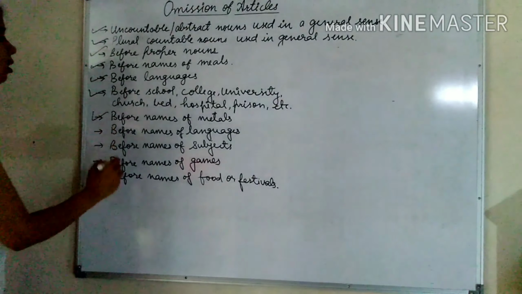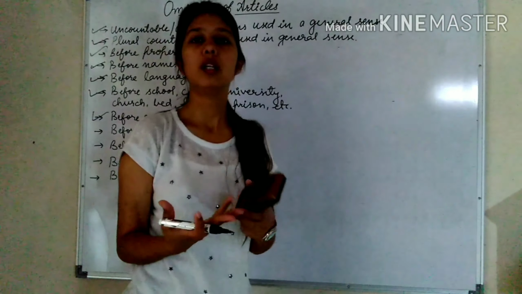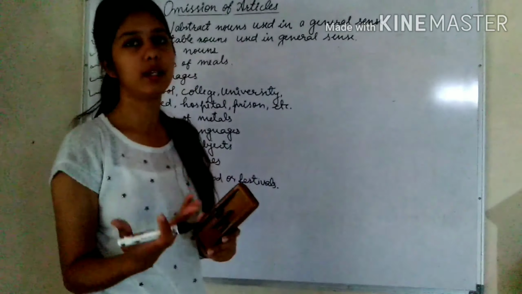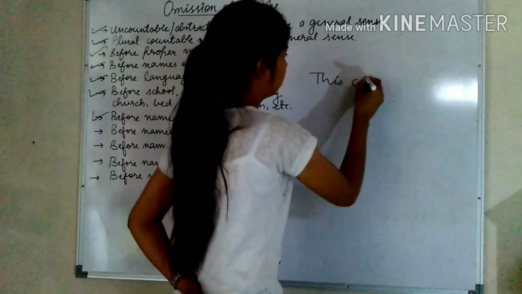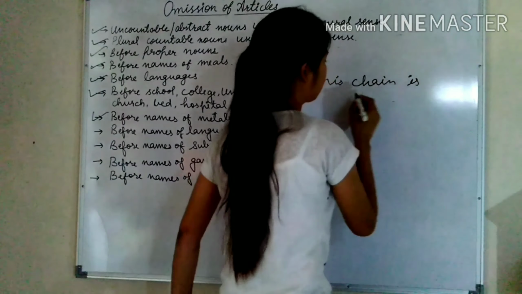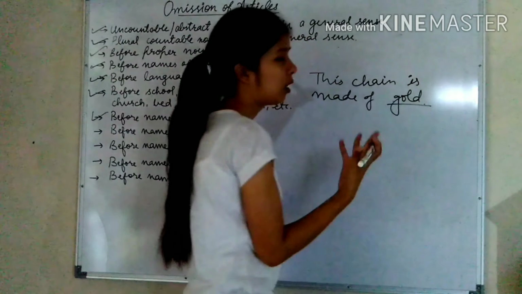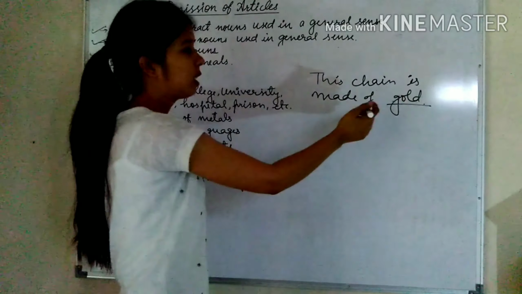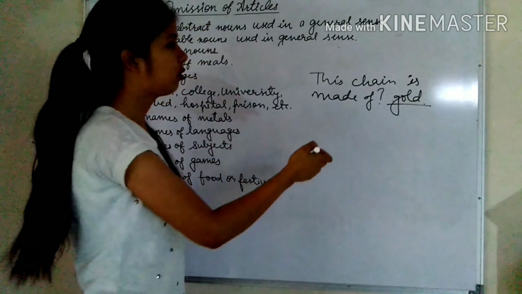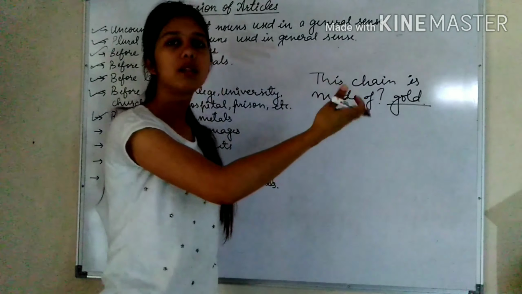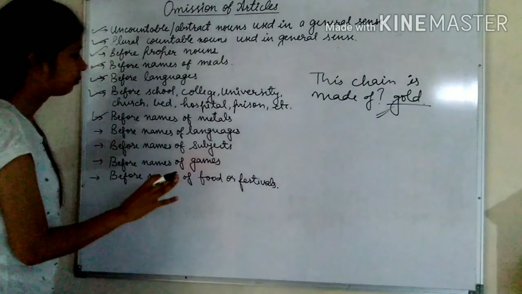Next one is before names of metals. Metals like iron, aluminium, gold, silver, these all are metals. So before them also we will not use any article. For example, this chain is made of gold. Now gold is a metal. So before it, we will not use any article, a gold, an gold or the gold. It will be incorrect. We cannot say this chain is made of the gold. The sentence will be incorrect. So when we talk about metals, we do not use any article.